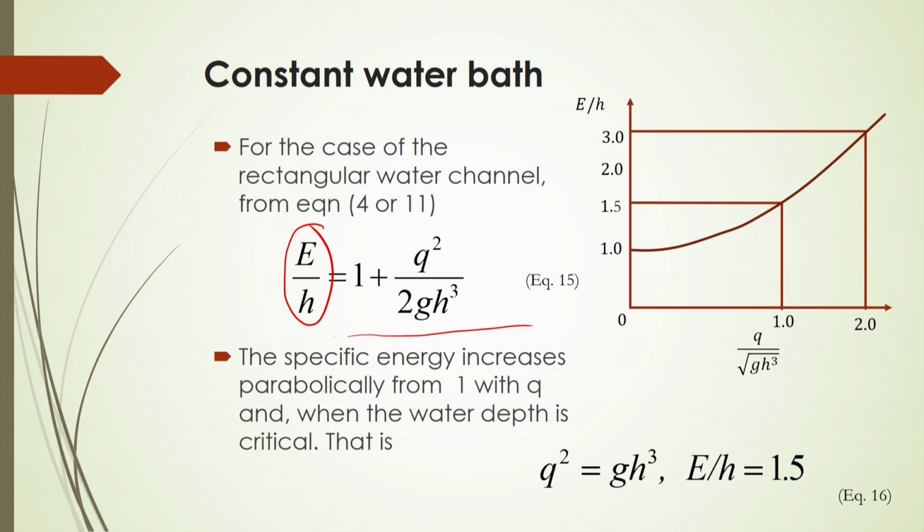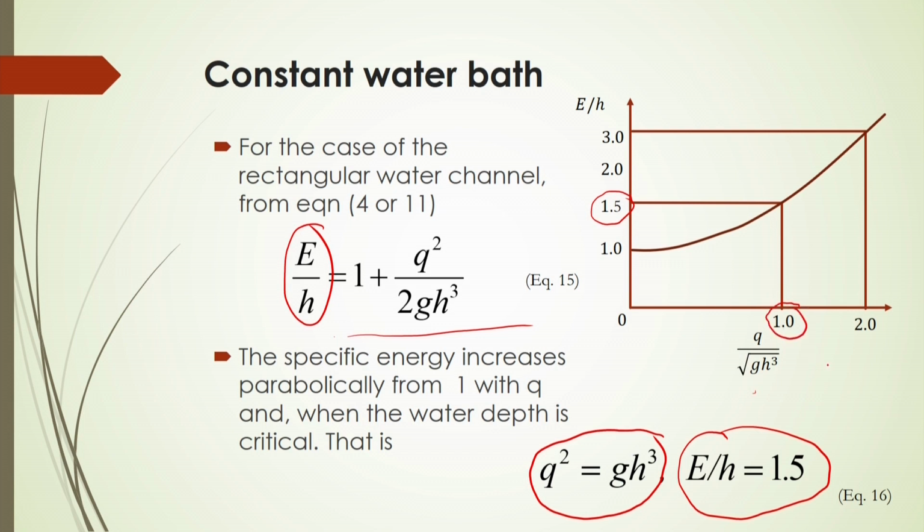And you will see when the water depth is critical at that condition. So, at critical condition, if we plot this E by H versus q by root over g H cube, we get this parabolic shape of flow characteristics. In this case, if q square is equal to g H cube, then E by H will be equal to 1.5. So, here this is your E by H, this is 1.5, where q square is equal to g H cube. So, from which you can calculate.